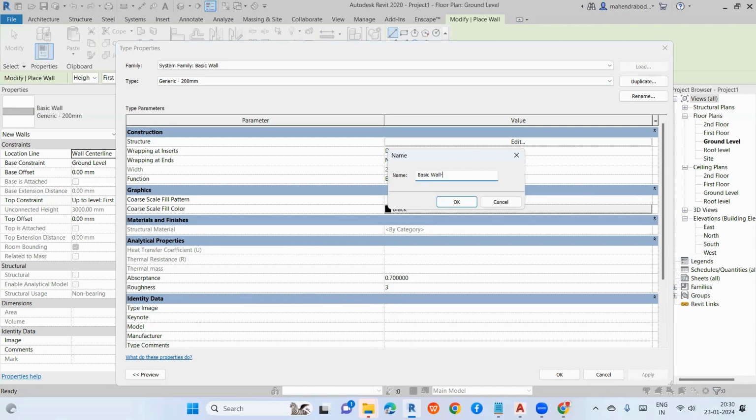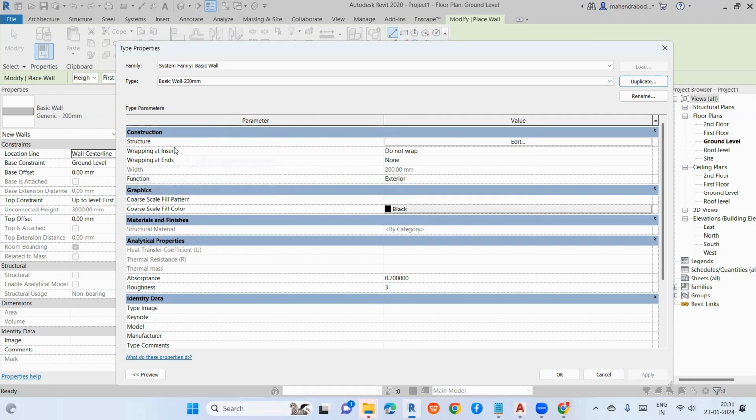So what is the brick size? 190 into 90. So I'll take 230 mm. That means 190 mm is the length of the brick, 20 mm is the outside plaster, 20 mm inside. So that will come to 230 mm. So I'll take a 230 mm wall. So that name was changed. I have duplicated the wall.